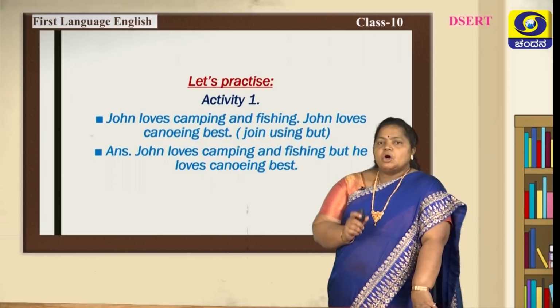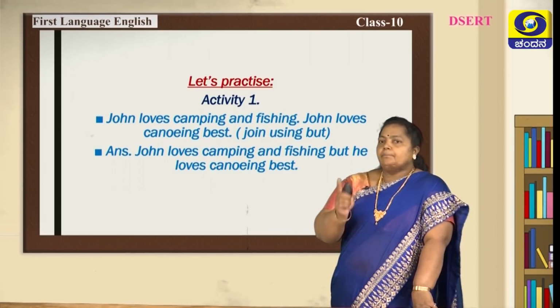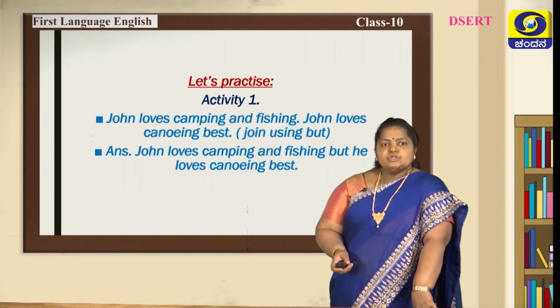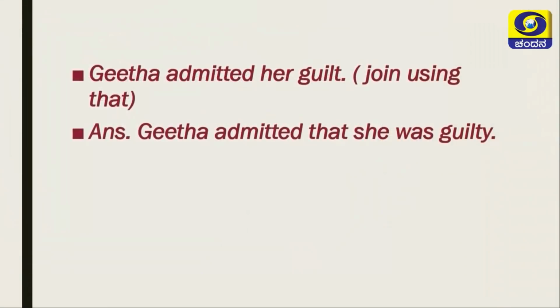Here, John loves camping and fishing, but he loves canoeing best. So, do remember this well. Let us move to another example. Geeta admitted her guilt. Join using that. So, here how will you join the sentence without changing the meaning? Geeta admitted that she was guilty.